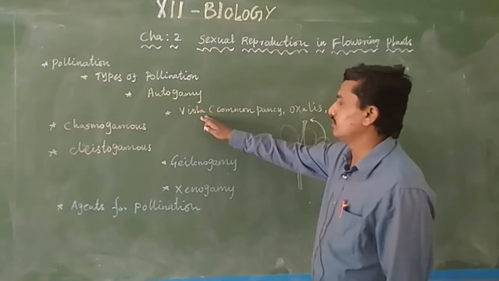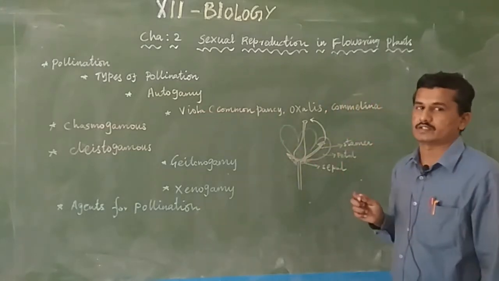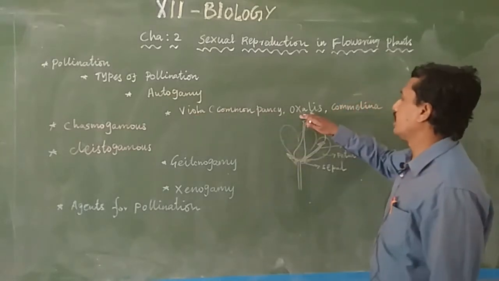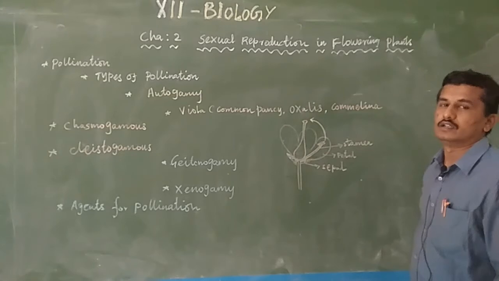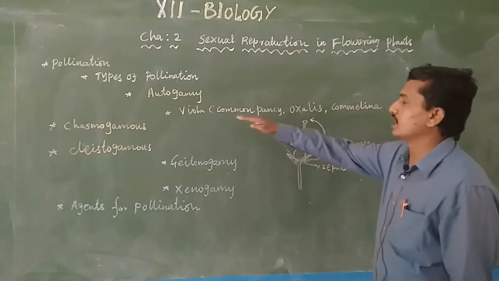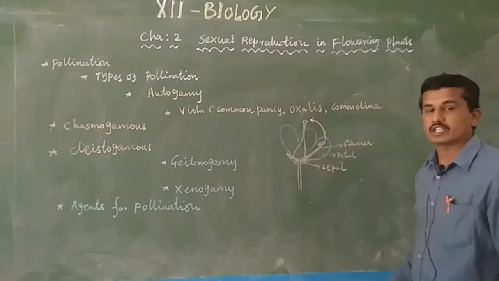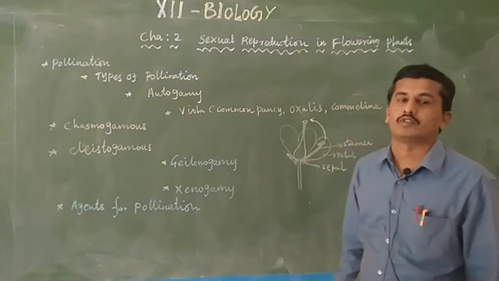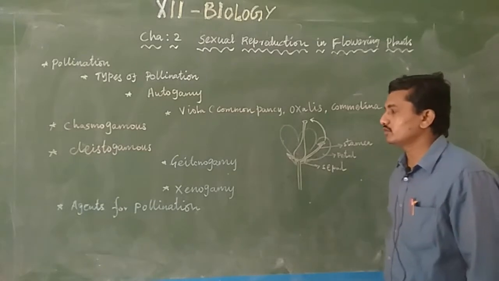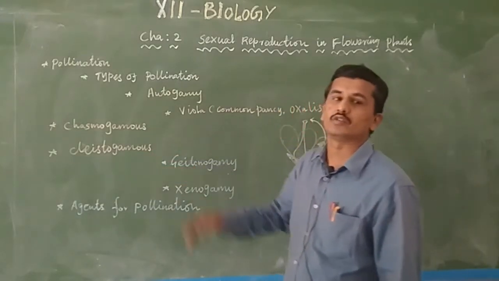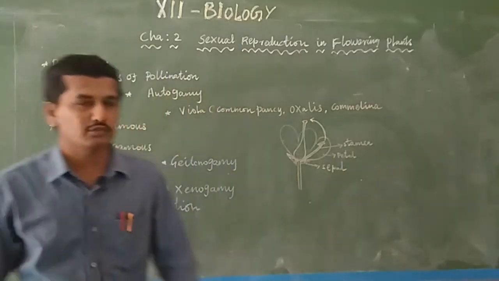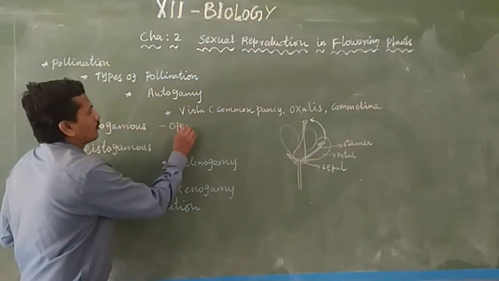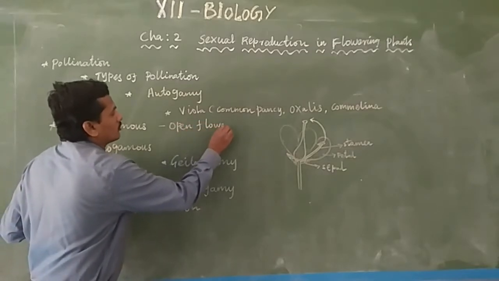Normally, various plants are bisexual, and some plants like viola, the common pansy, oxalis, and camellia are flowering plants, angiosperms, that produce two types of flowers. The two types of flowers are chasmogamous and cleistogamous. Chasmogamous is nothing but open flowers. Open flower is known as chasmogamous flower.